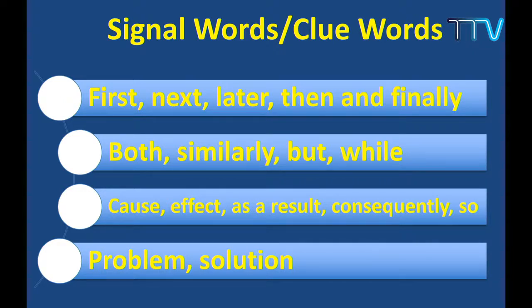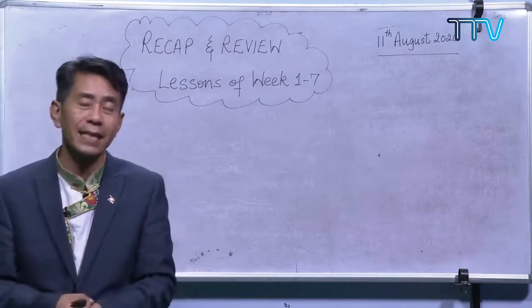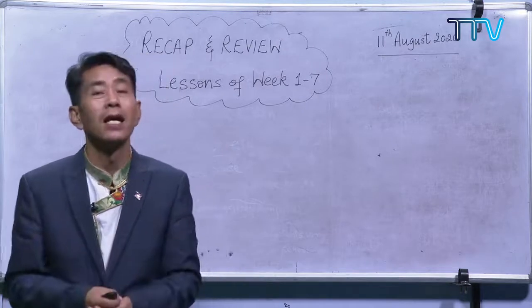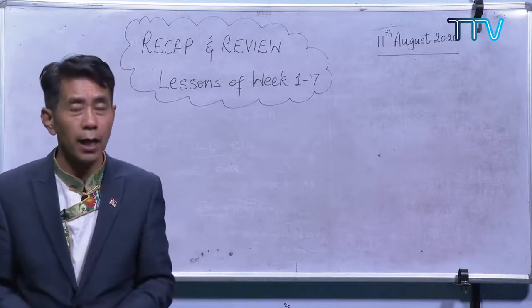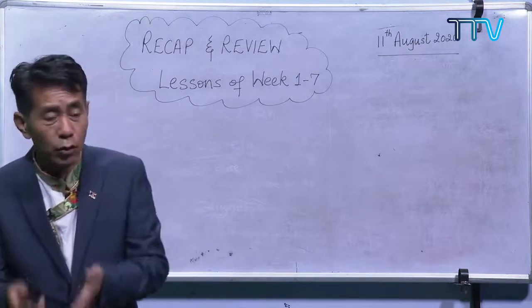And then cause, effect, as a result, consequently, so. If you come across these in your piece of reading, you can get some idea that whatever you are reading for the past few minutes is a cause and effect type. And then problem and solution, the word itself speaks. That type of information writing, or piece of reading, is problem and solution. So these are the skills that you need to understand when you are reading.